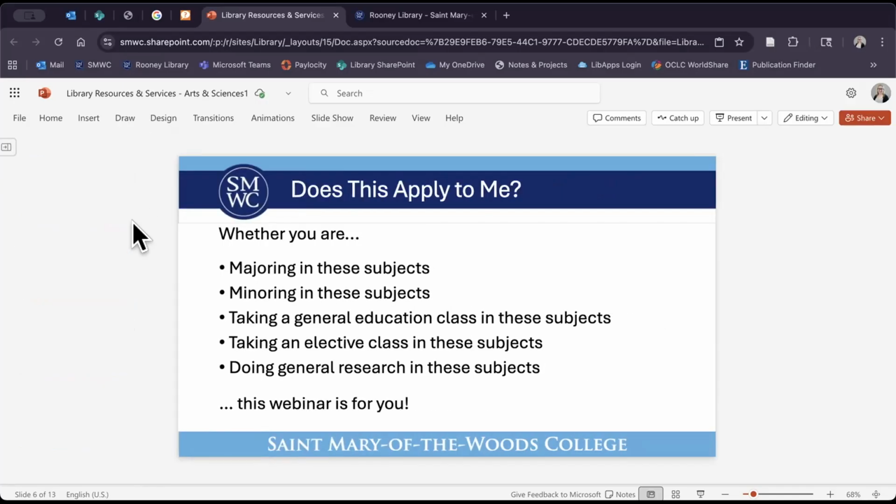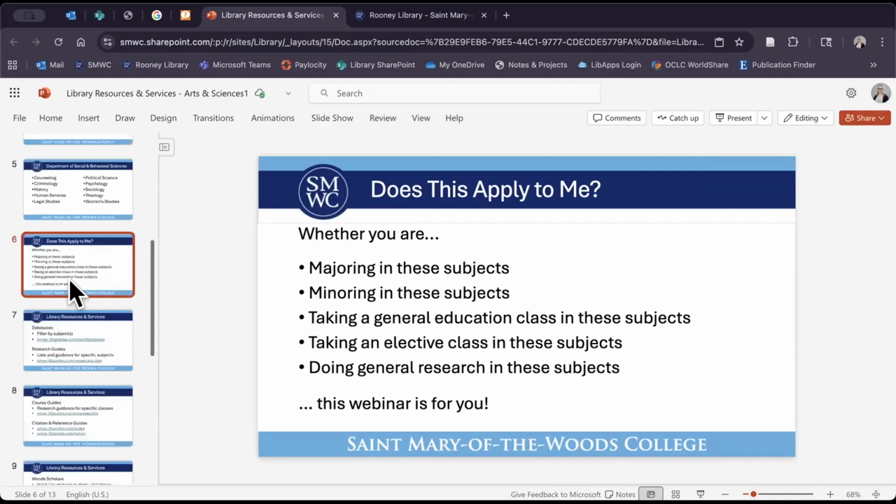So whether you are majoring in one of those subjects, minoring in one of those subjects, maybe you're just taking a general education class for your Woods Corps, or maybe you are taking an elective class that you're interested in, or potentially you're just doing general research in these subjects. One thing I didn't include is perhaps you are teaching a class in one of these subjects. So whatever that may be, this webinar is for you.